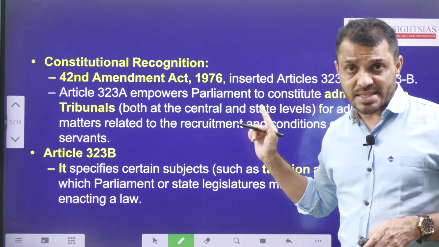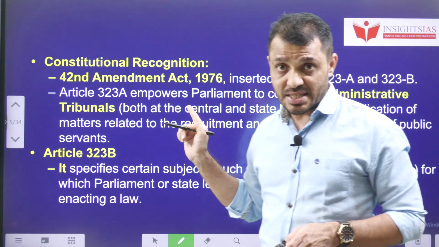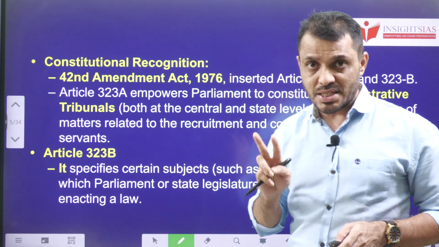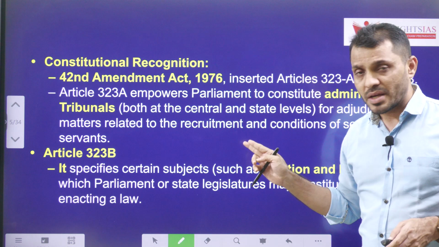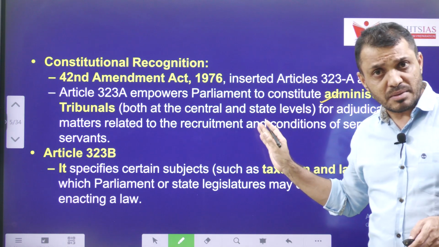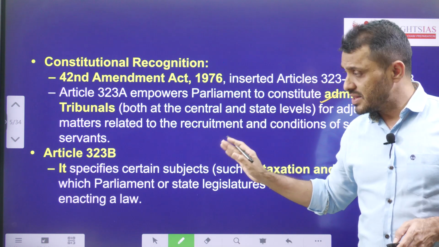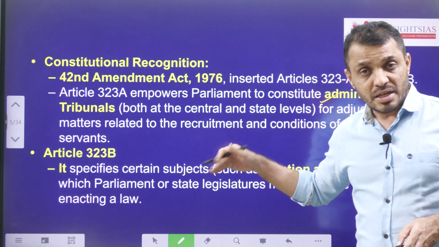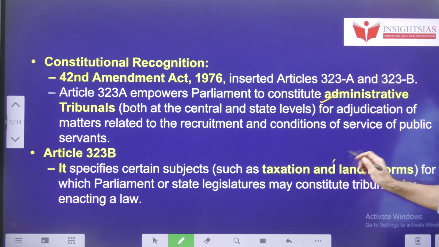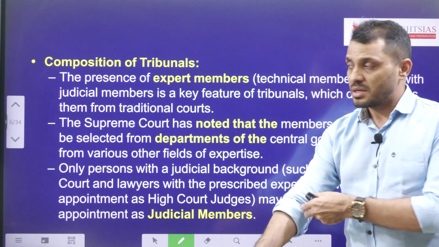They were added through the 42nd Amendment 1976, same as fundamental duties. Both fundamental duties and tribunals were suggested by the Swaran Singh committee. Article 323A, administrative tribunals, are set up at the center as well as the union level, and Article 323B covers tribunals of other kinds, such as tribunals related to tax matters as well as land reforms matters.